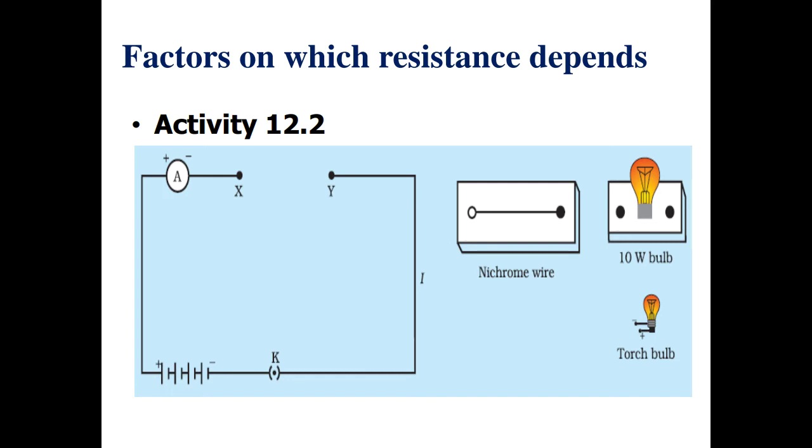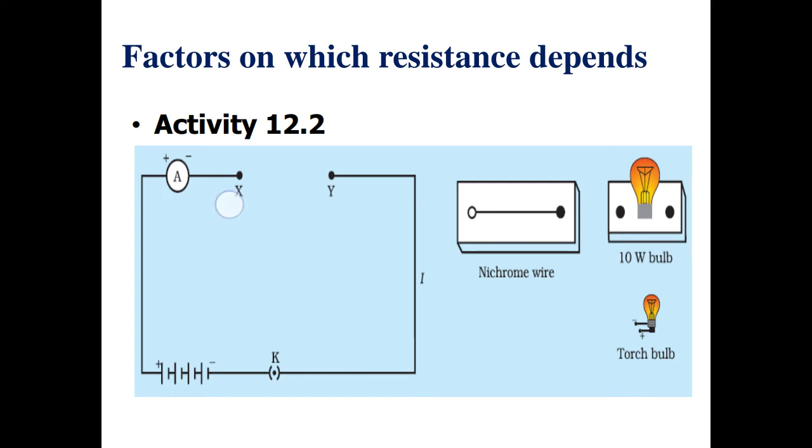As we say, copper is a good conductor of electricity, so it allows much current to pass through the circuit because its resistance is less, and that's why more current was shown by the ammeter. But the nichrome wire opposes the flow of current, so less current passes through the circuit and less current was shown by the ammeter.